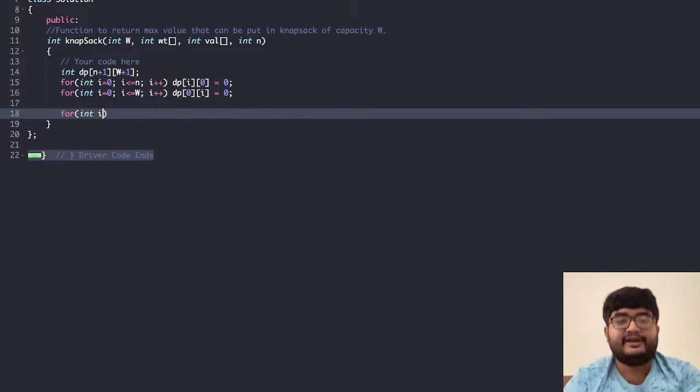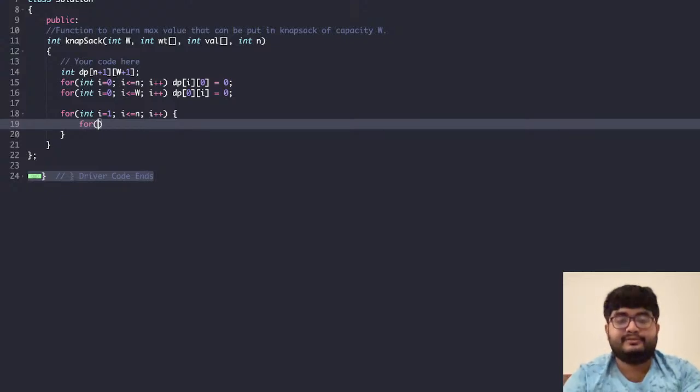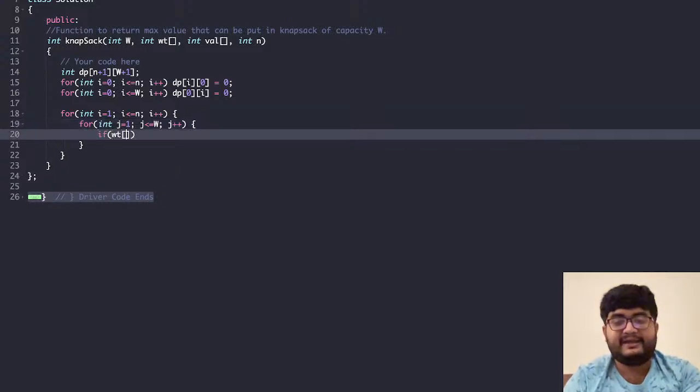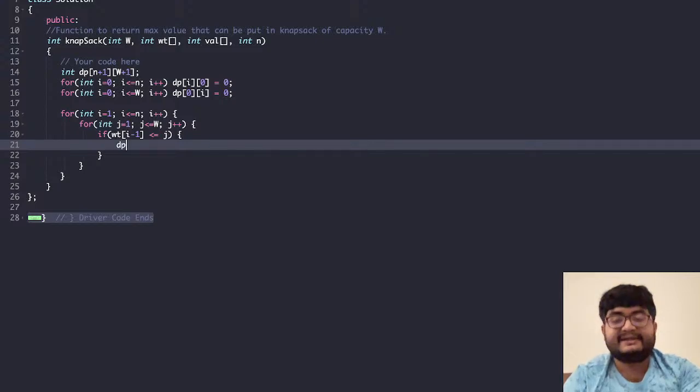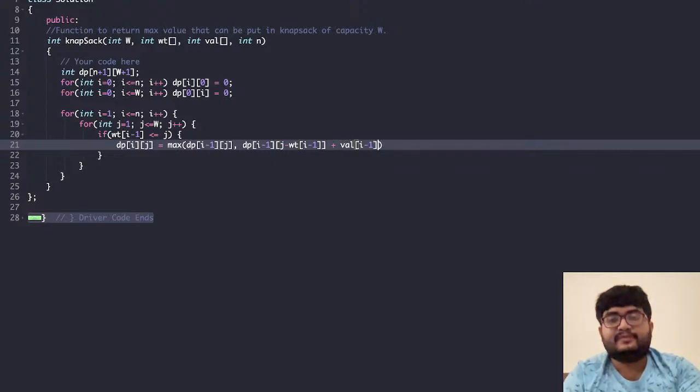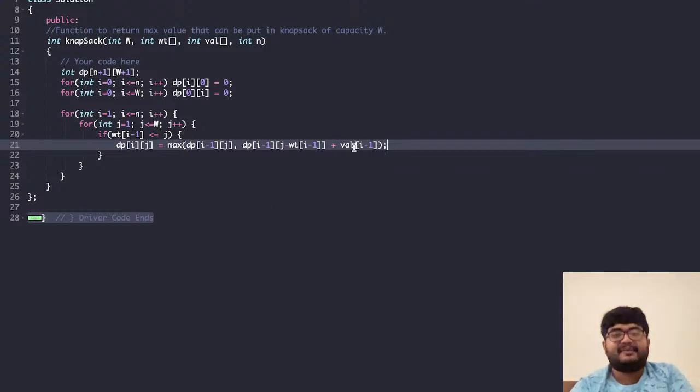Now we'll move to the recurrence. For int i equals 1, i less than or equal to n, i plus plus, for int j equals 1, j less than or equal to w, j plus plus, if weight of i minus 1 is less than or equal to j, meaning we can take that item, in that case dp[i][j] will be the maximum of either we don't take it, so dp[i minus 1][j], or we take it, so dp[i minus 1][j minus weight of i minus 1] plus the value of i minus 1. Here we have one-based indexing, but the array is zero-based, so that's why i minus 1.